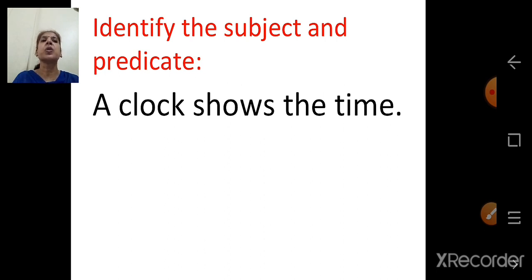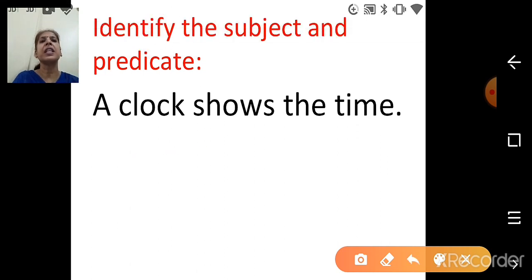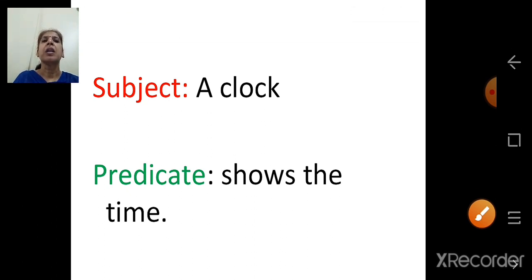A clock shows the time. You have to identify the subject and predicate. So here subject is a clock. The sentence is about a clock. What is said about a clock? Shows the time. Predicate is shows the time. And we know that verb is a part of predicate. So subject, a clock. Predicate, shows the time.